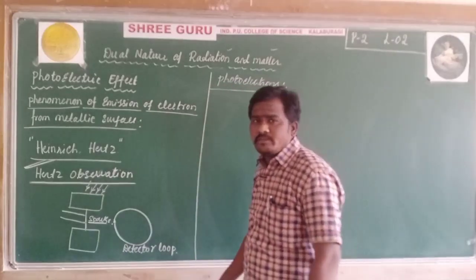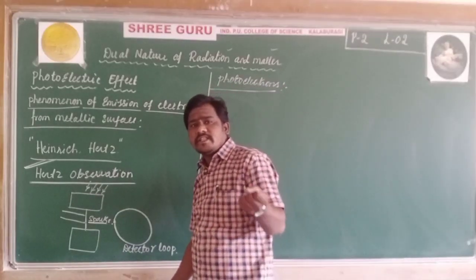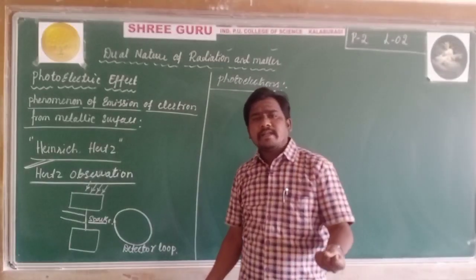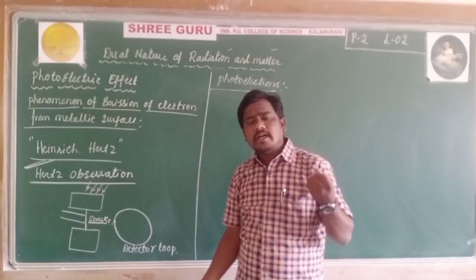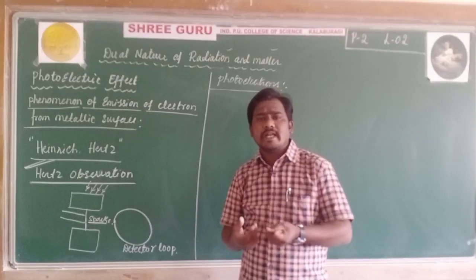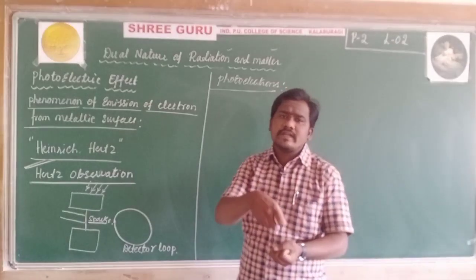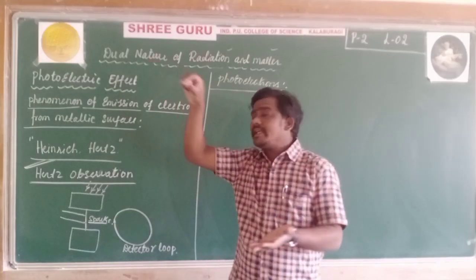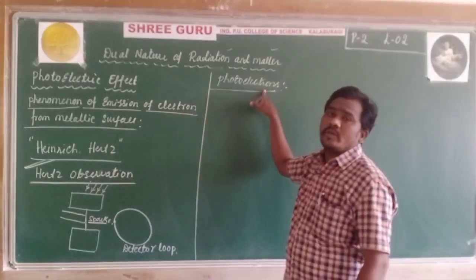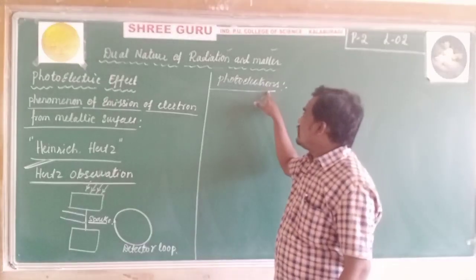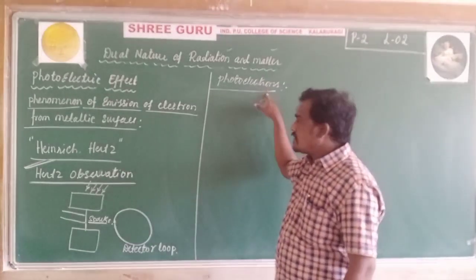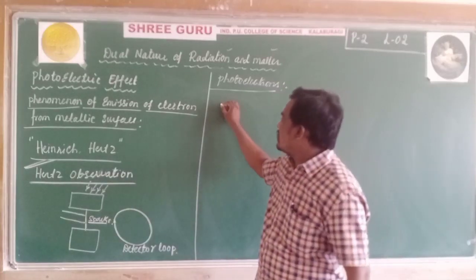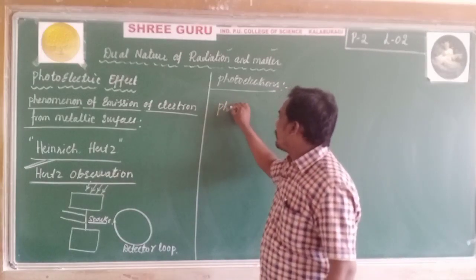When light of suitable frequency is incident on a metal surface, there are a number of loosely bound electrons on that surface. Those electrons are emitted from the surface. Those emitted electrons are called photoelectrons, and these photoelectrons conduct a current, which is called photocurrent.